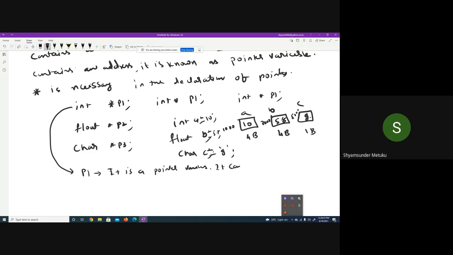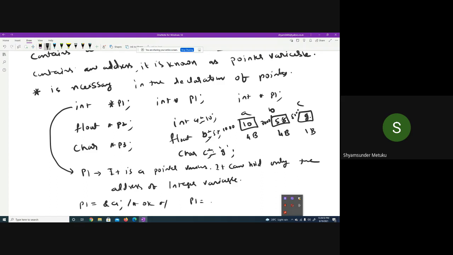It can hold only the address of an integer variable. It means, can I write p1 is equal to ampersand of a? Is it acceptable or not? Yes, sir. Respond. It is acceptable. Fine. So it is okay.